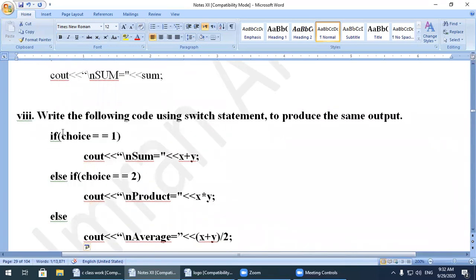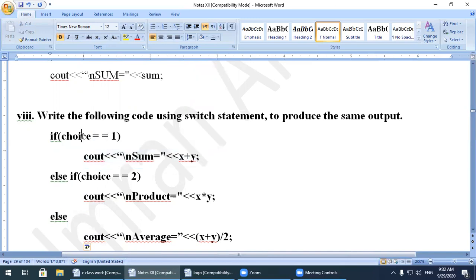Write the following code using a switch statement to produce the same output. If choice is equal to 1, we have two choices and one else block. When does this condition become true?